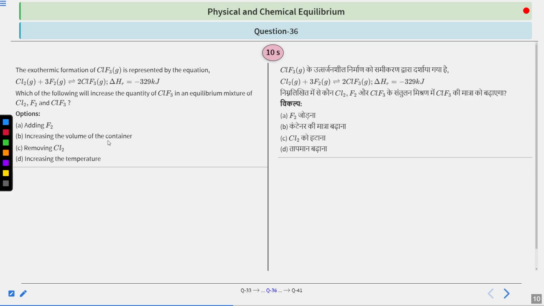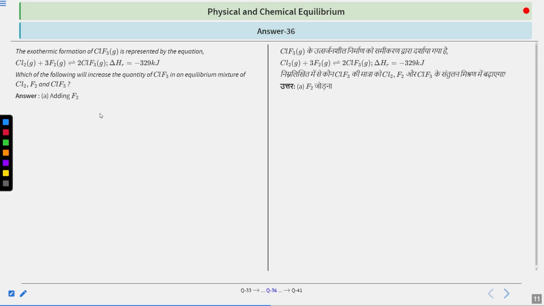Your options are A, adding F2; B, increasing the volume of the container; C, removing Cl2; and D, increasing the temperature. So your time to solve this question starts now. Your time is up.